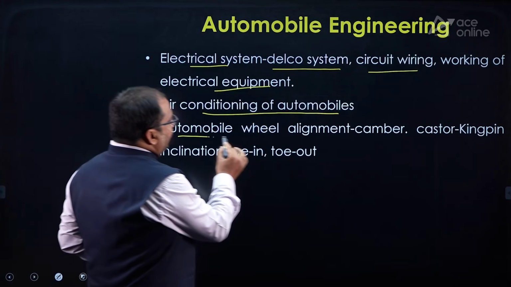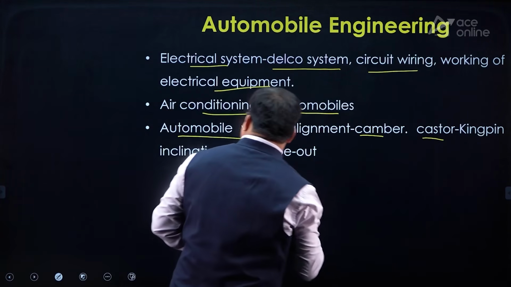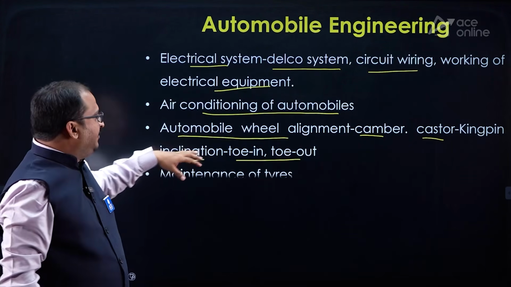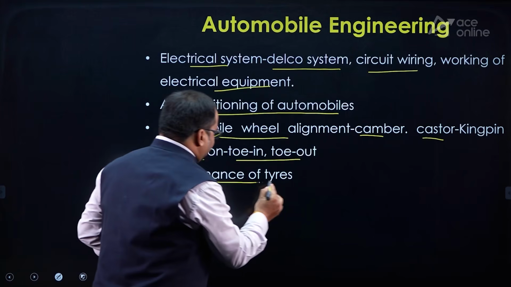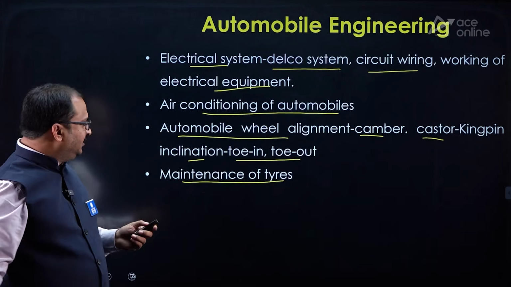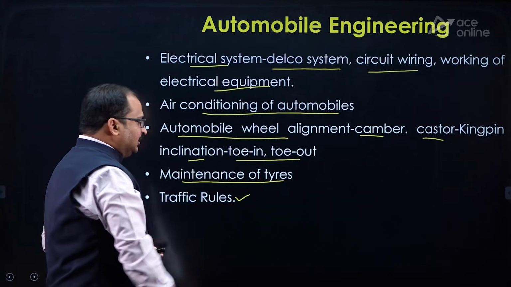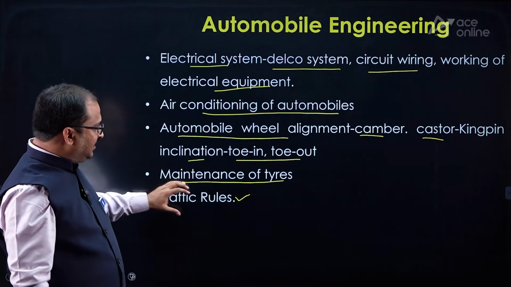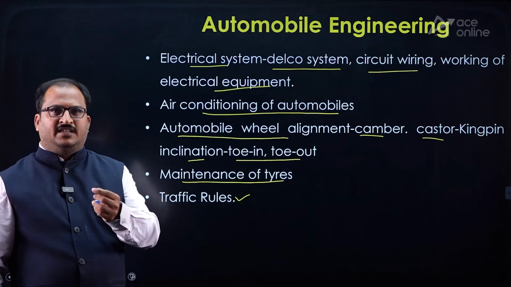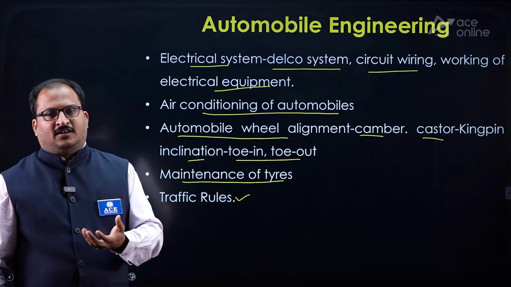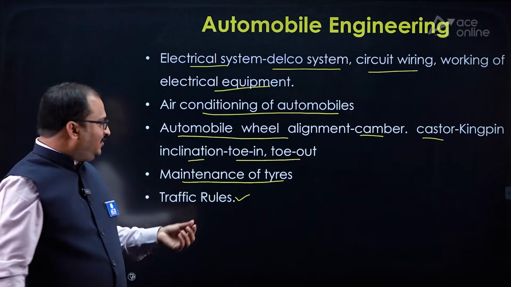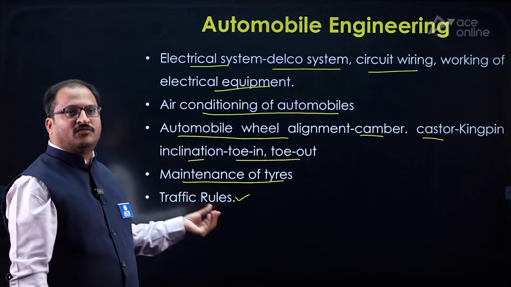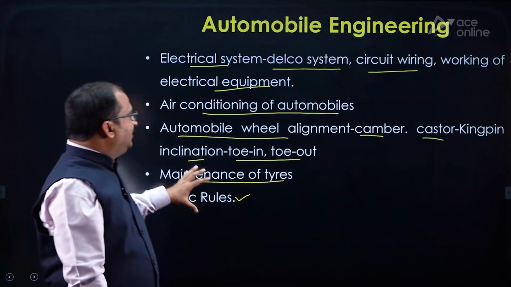Then automobile wheel alignment, camber, caster, kingpin inclination, toe in, toe out. So this is related to automobile wheel alignment. And then maintenance of tires. This is also an important concept, dear students. And then traffic rules. So this concept also you have to learn thoroughly because few questions are being asked from the traffic rules also. There is a tendency for the students, they think that they know these topics very well, but there is a chance that you might commit small mistakes, dear students. As a result of that, you might lose marks in these particular topics.